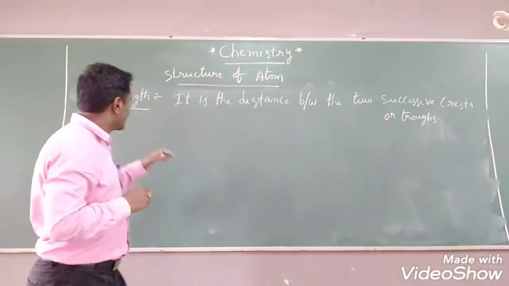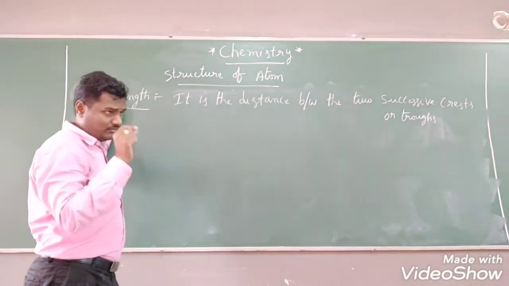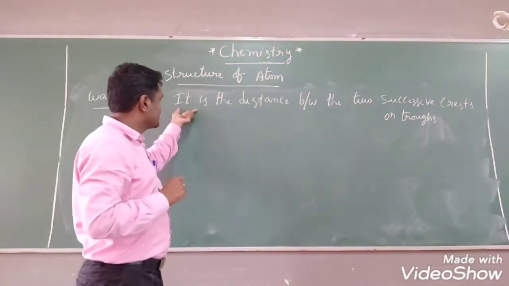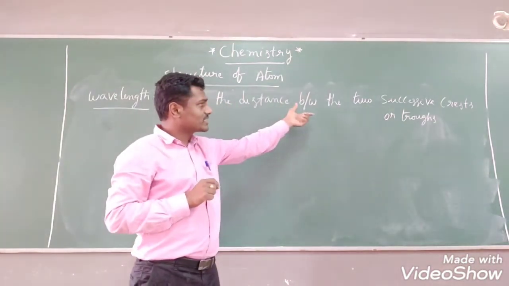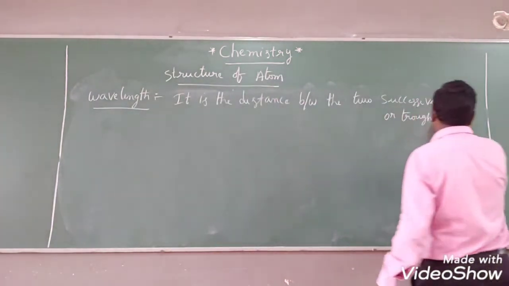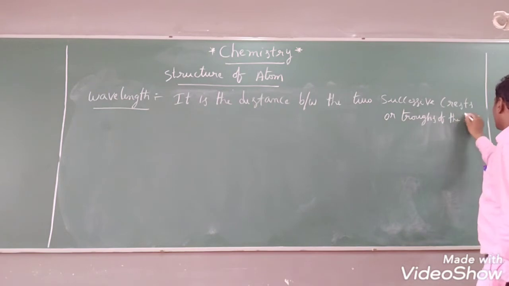Okay students, let us now take the characteristic properties of electromagnetic radiation. The first one I have taken is wavelength. What is the meaning of wavelength? It is the distance between two successive crests or troughs of the wave.